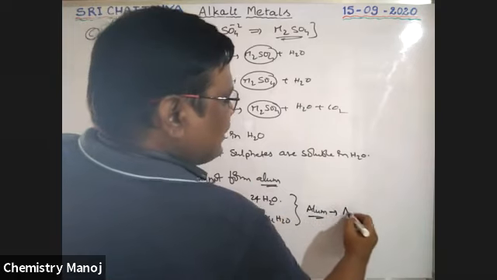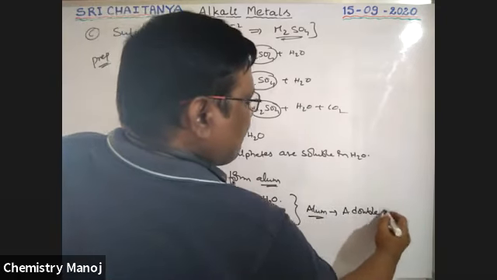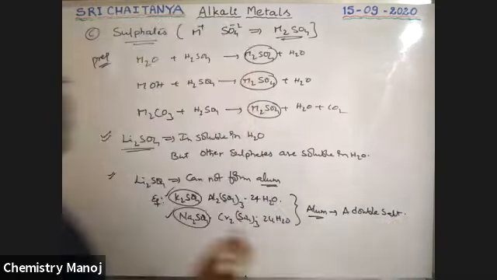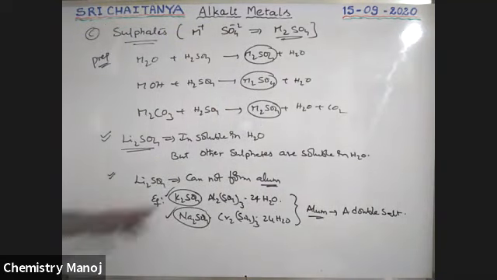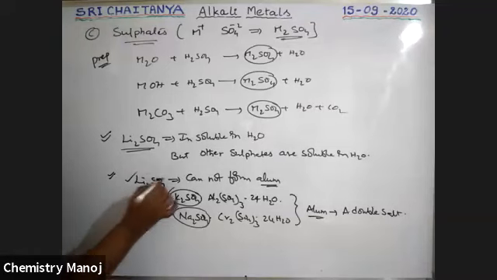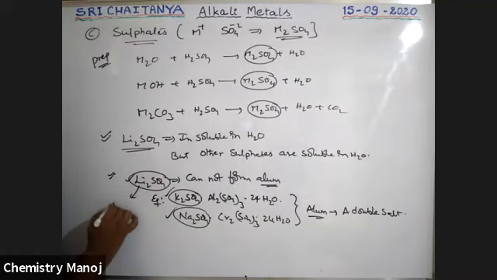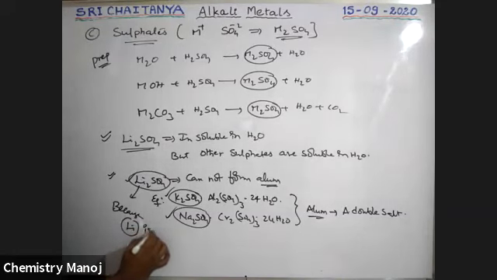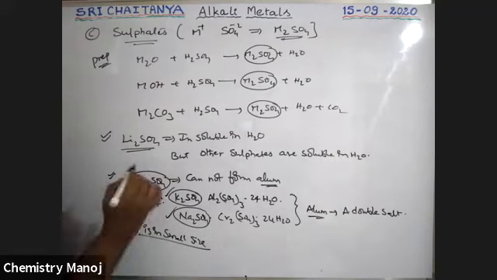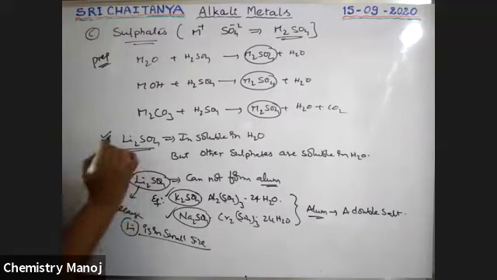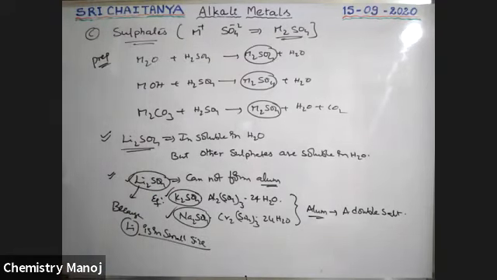Alum is a double salt. So double salt formation with K2SO4 and Na2SO4 is possible, but not with lithium sulfate. Why not, sir? Because lithium is small in size. Because of the small size of lithium, lithium cannot form alums.